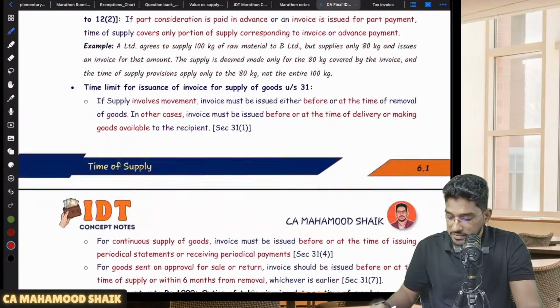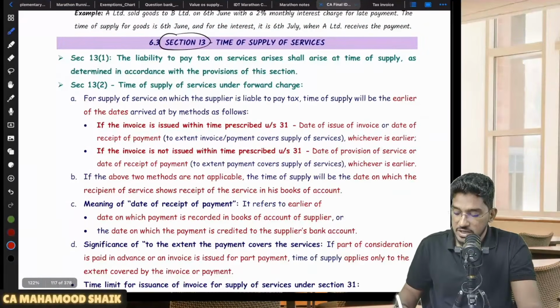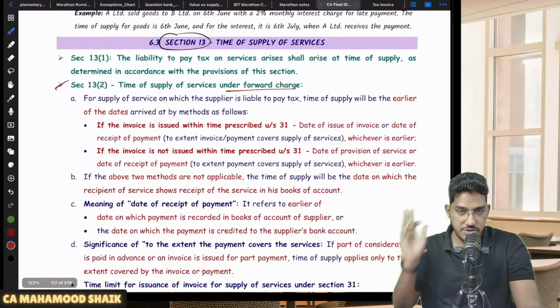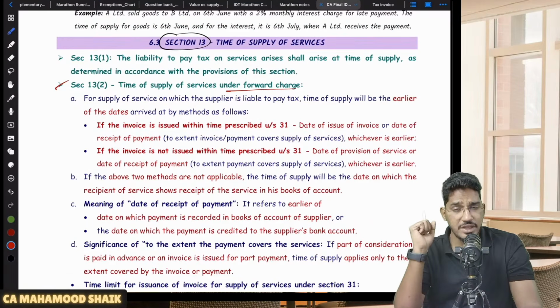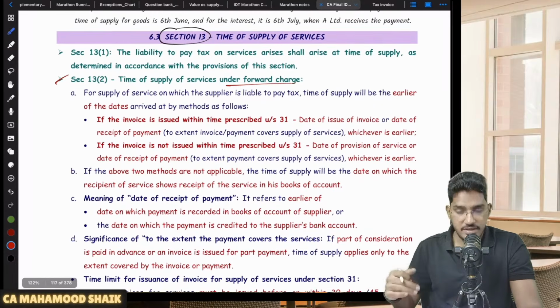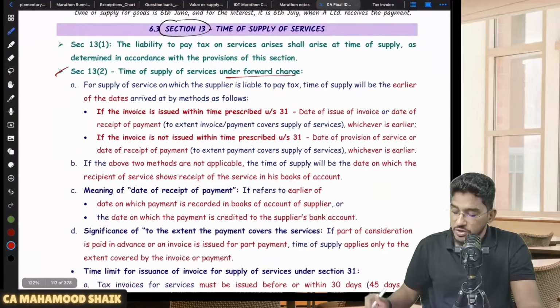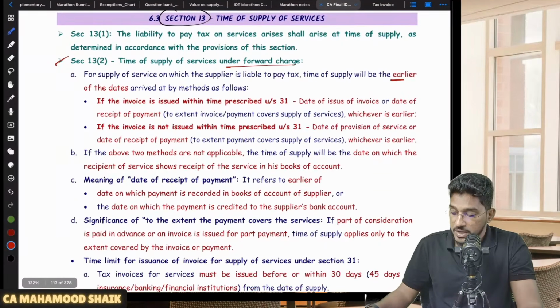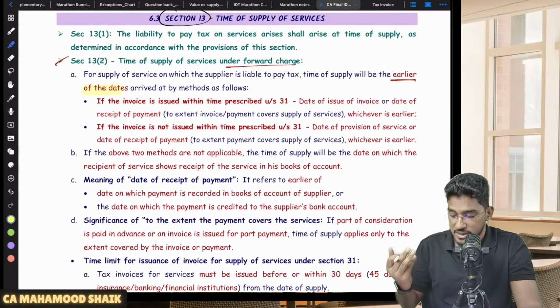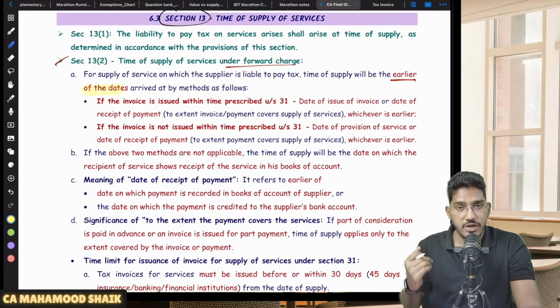Now similarly we have section 13 subsection 2, which talks about how to determine the time of supply in case of supply of services under forward charge. Let us see what they say. For supply of services liable to tax under forward charge mechanism, the time of supply will be the earlier of the 3 dates. They have mentioned some dates, and whichever is earlier, you are required to determine as the time of supply.